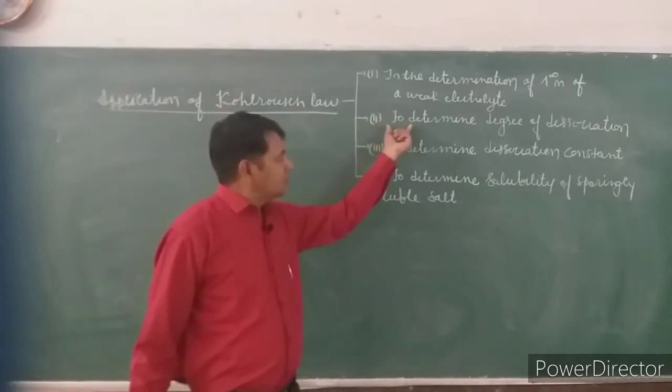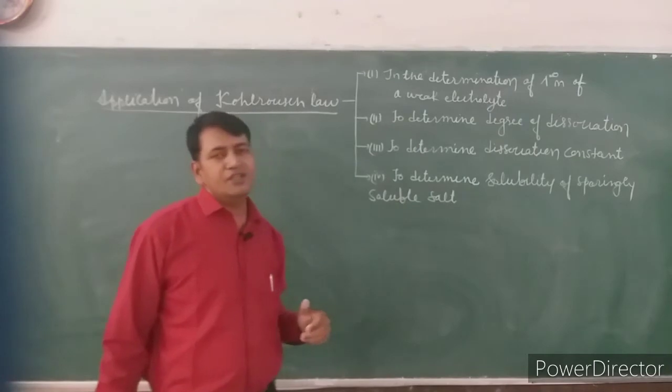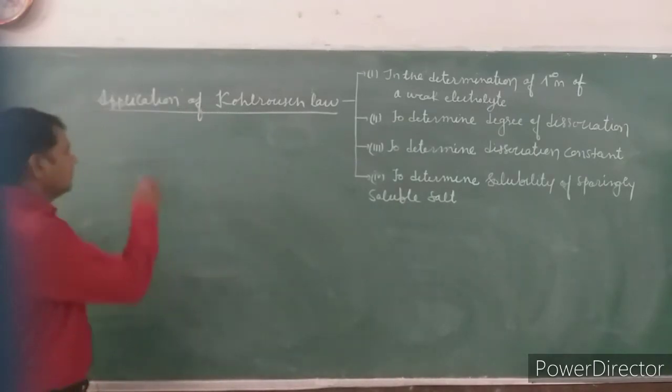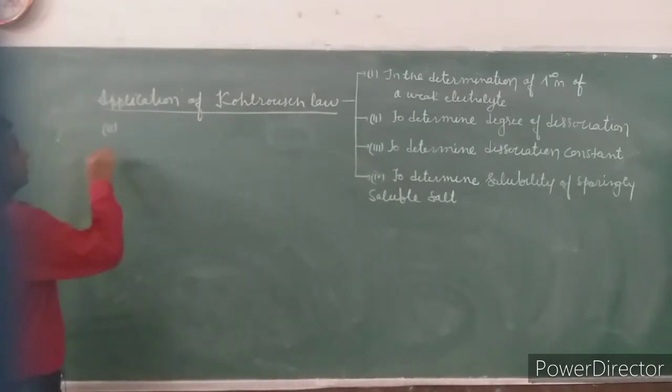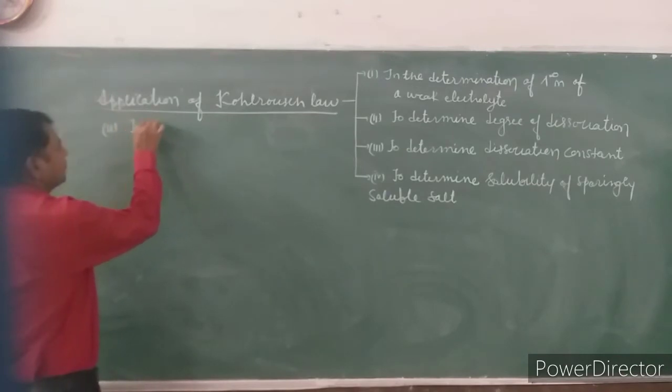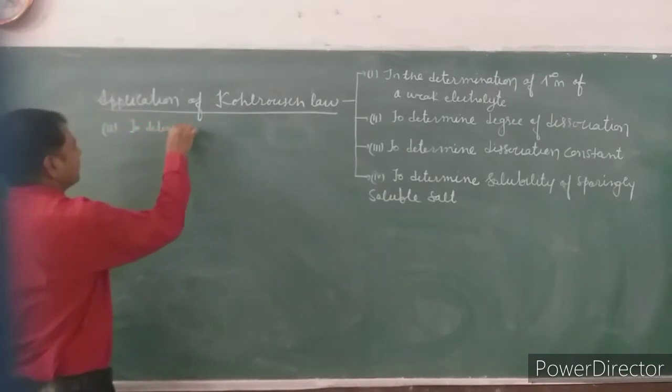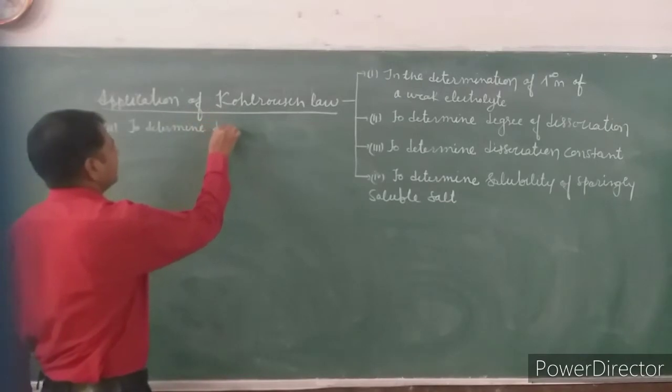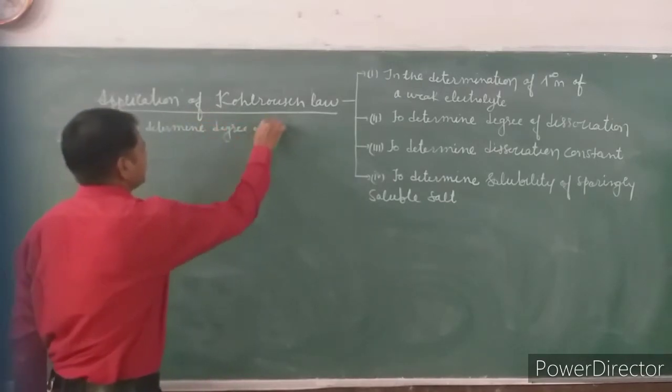The second application is to determine degree of dissociation.